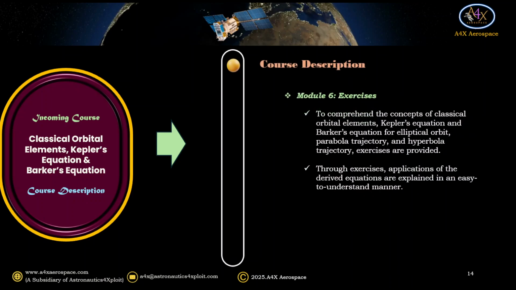Module 6, Exercises. To comprehend the concepts of classical orbital elements, Kepler's equation and Baker's equation for elliptical orbit, parabola trajectory, and hyperbola trajectory, exercises are provided. Through various exercises, applications of the derived equations are explained in an easy-to-understand manner.